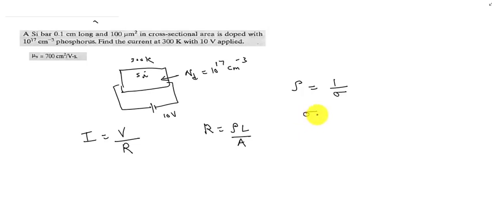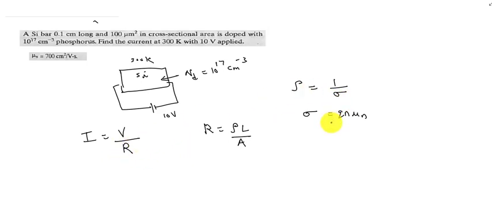Sigma is equal to q into n into mu n. By obtaining sigma, we can find out rho. By obtaining rho, we can evaluate R. If we know the value of R, we can determine the current value.